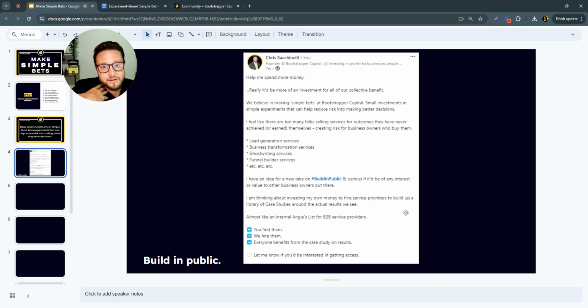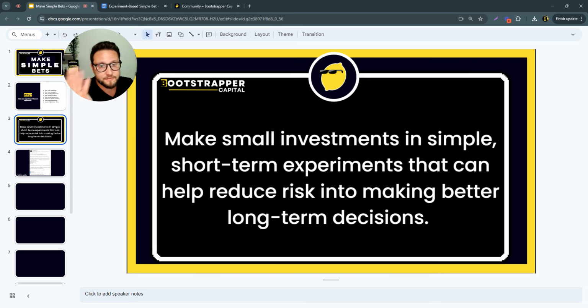And the goal here is, by us making these simple bets, these small investments, what can we do for our collective? Can we create a collective benefit for our community, the ecosystem of bootstrapped entrepreneurs we're trying to build? If we make these simple bets in the short term, can we help some business owners reduce risk in making decisions in the long term? Can we help find the good ones? Can we help folks avoid the bad ones? And can we also help teach, train, equip, and learn from the lessons of what works in running these experiments?